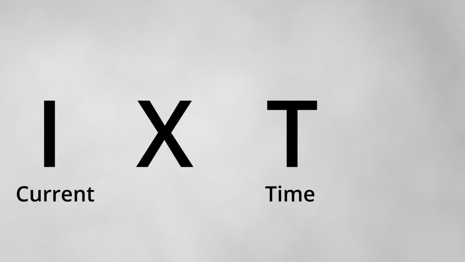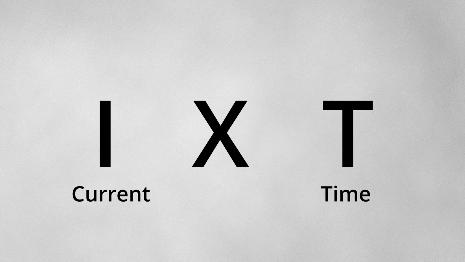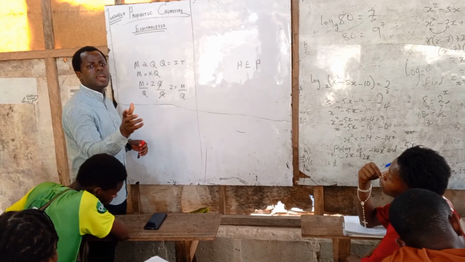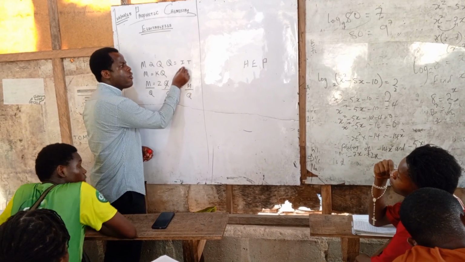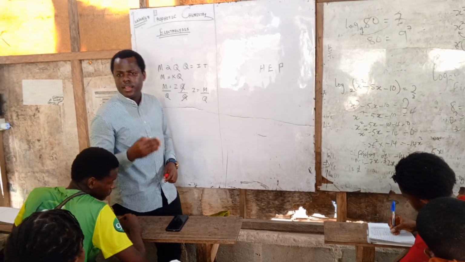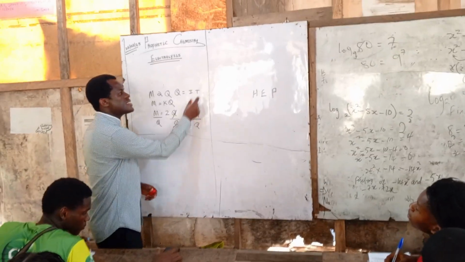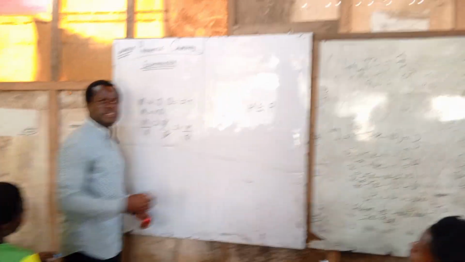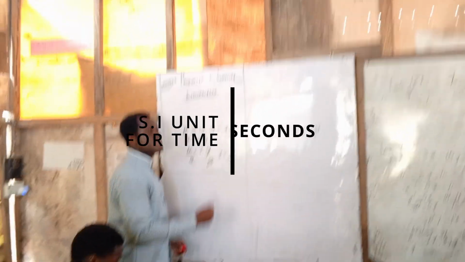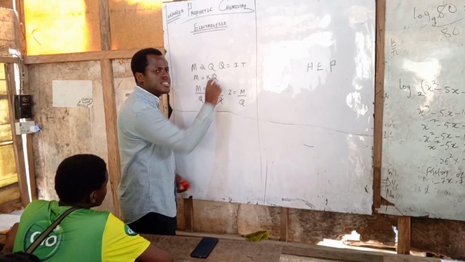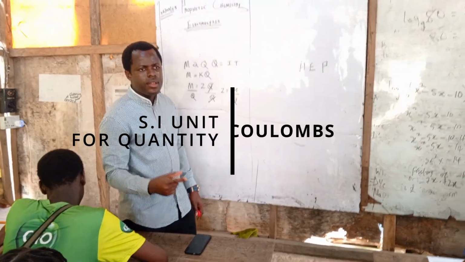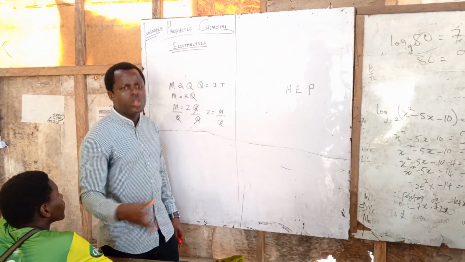So now look up here. Quantity can be said to be IT. For us to get the quantity, we must know the current times the time. Who can help me out? What's the SI unit for current? Again? What's the SI unit for time? Again? What's the SI unit for quantity itself? Again? Yes, it is known as coulombs.